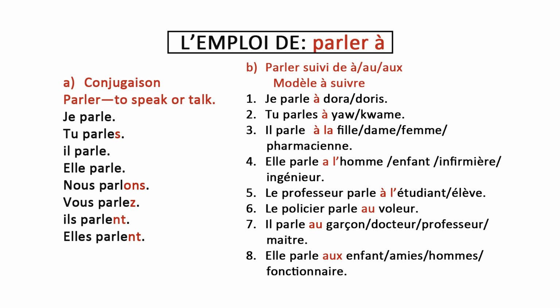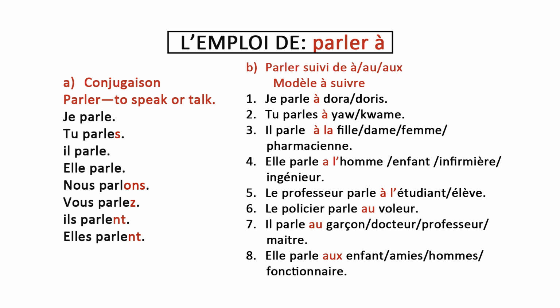So, je parle aux élèves. I'm talking to the pupils. Je parle aux élèves. You see it. So, élève is plural. When I come back to the garçon and I use the plural one, I'll say je parle aux garçons. And because garçon is plural, I'll use A-U-X. Je parle au garçon. Je parle aux élèves.